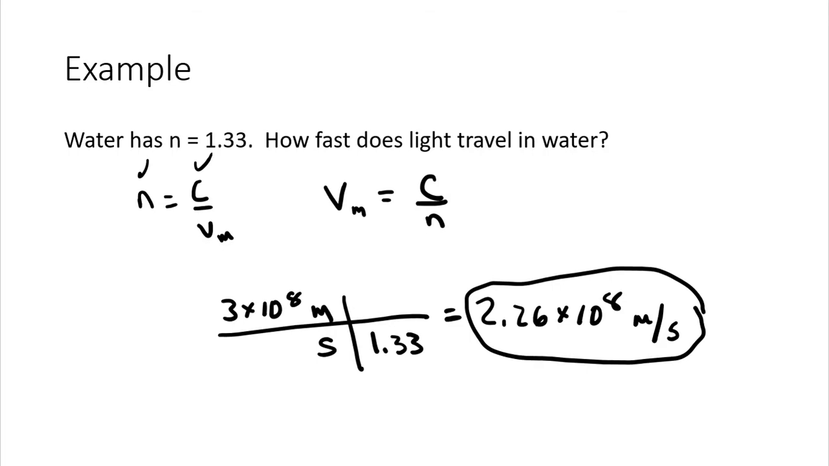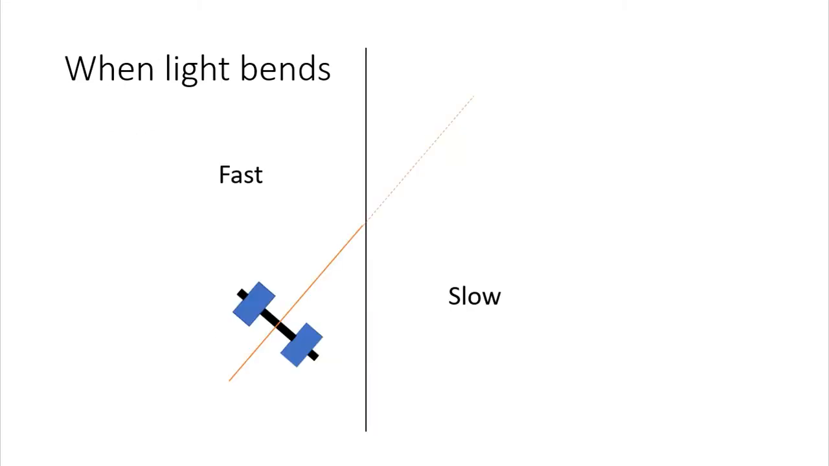All right, so the bending of light when it is sped up or slowed down. What I like to use is a car. This title says when light bends, but I'm going to pretend we're not talking about light first. I'm going to pretend we're talking about a car.